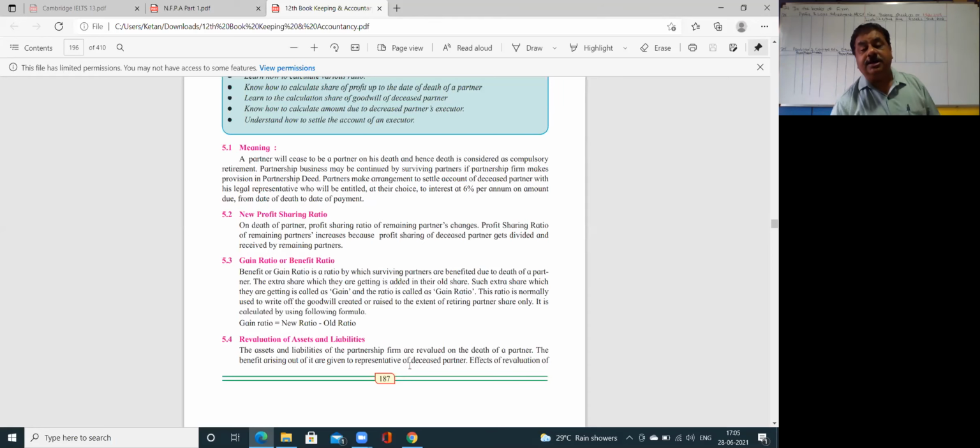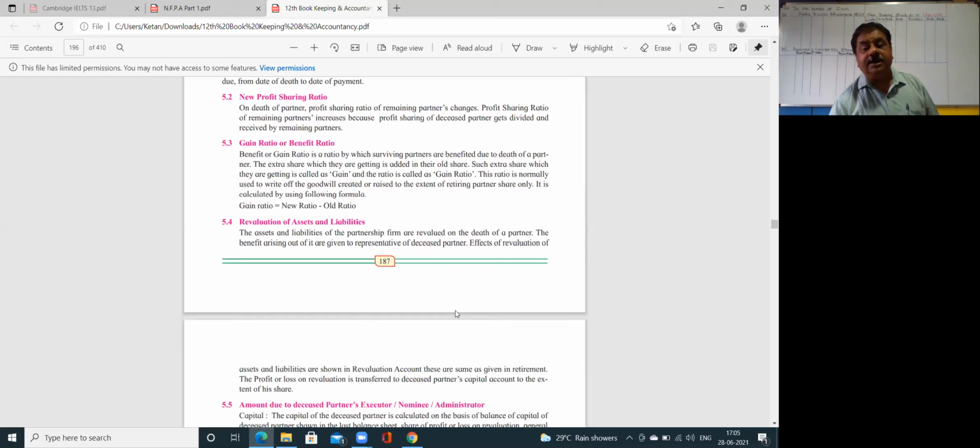Assets and liabilities are revalued. The assets and liabilities are revalued for the purpose of any kind of reconstitution, whether it is admission of partner, retirement of partner, or death of partner. For all of them, we have to make the adjustment. Whatever changes in the assets and liabilities are recorded through profit and loss adjustment account or revaluation account. You can see here the profit and loss adjustment account is prepared by me. Then the profit or loss is transferred to all partners.